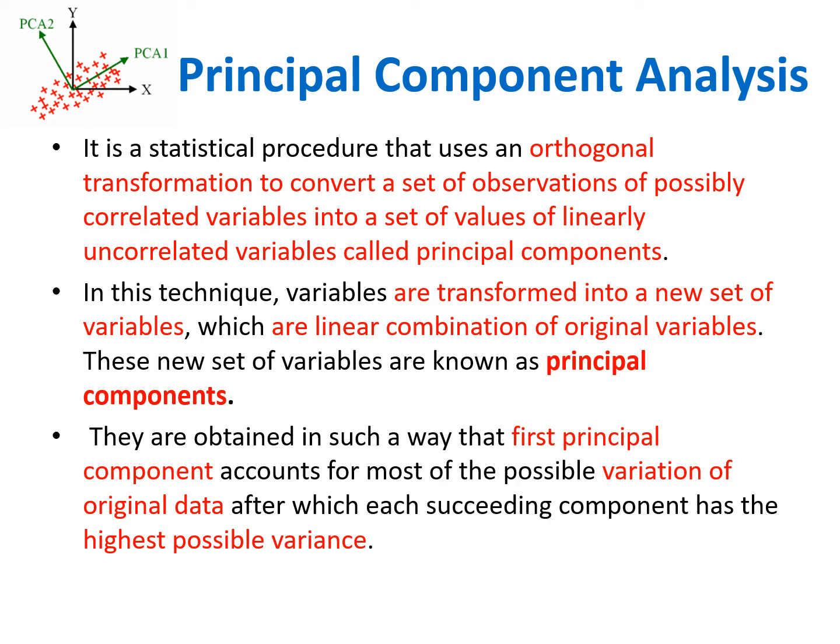Then the succeeding principal components are generated with the next maximum possible variation of the original data. So the first principal component accounts for the data with maximum variation.